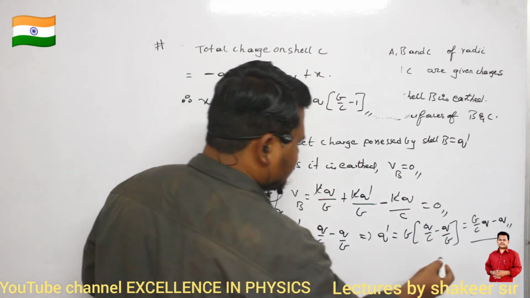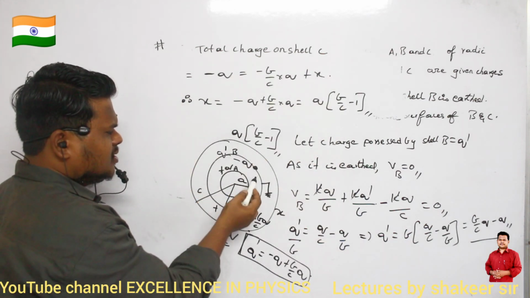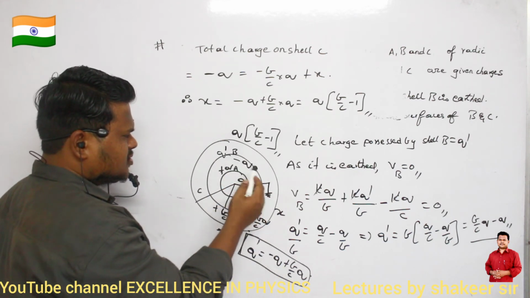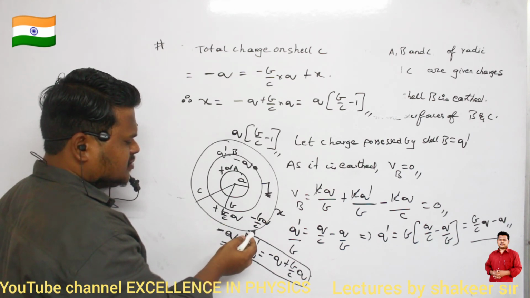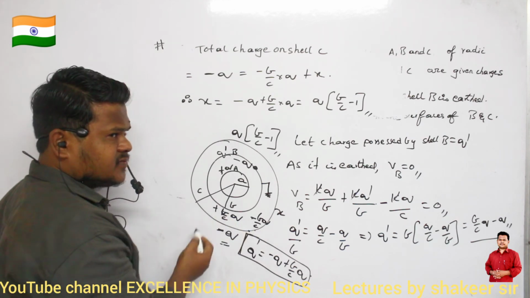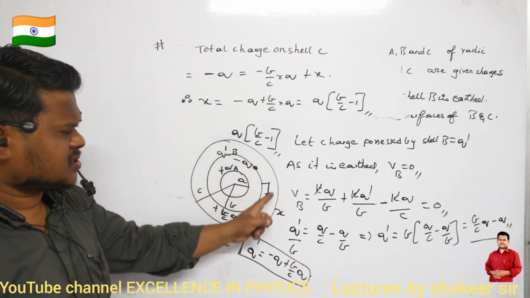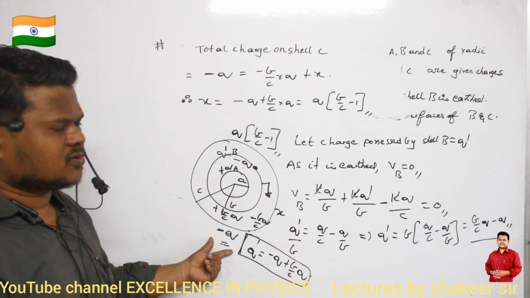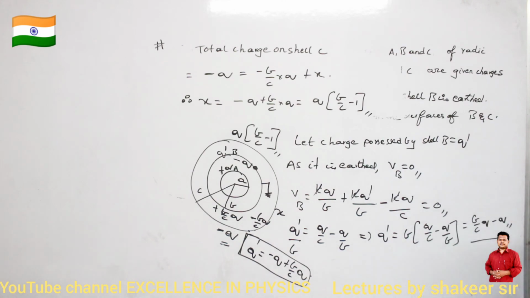So the total charge on shell B is (B by C)Q minus Q. Because shell A has plus Q charge, the inner surface of shell B has minus Q, and the remaining charge, plus (B by C) into Q, is on the outer surface. Then the inside surface of shell C has minus (B by C) into Q, because surfaces facing each other have equal charge. The total charge on C is minus Q, so inside plus outside charge should be minus Q. That is my answer. Clear? Make a note up to here.